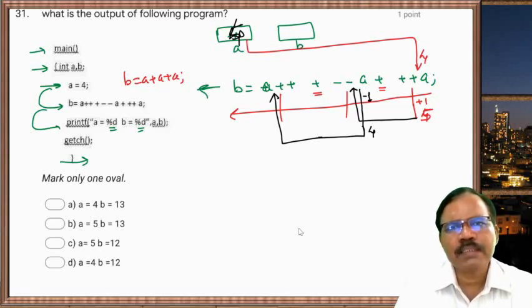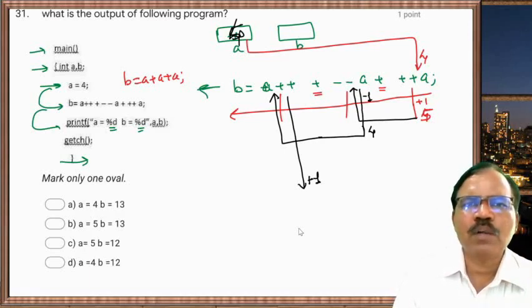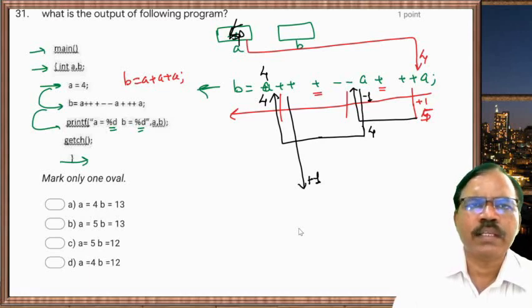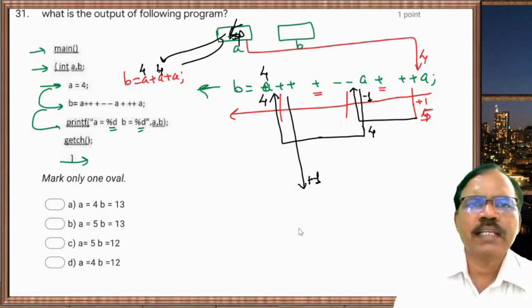Now a plus plus. So it is increased by 1, but after evaluation of expression. So what happens here? Expression is a plus a plus a. So what is value of a here? 4. So it takes a equal to 4 here. Then for this also it takes value from same memory location, that is 4. Then last a, that is 4.